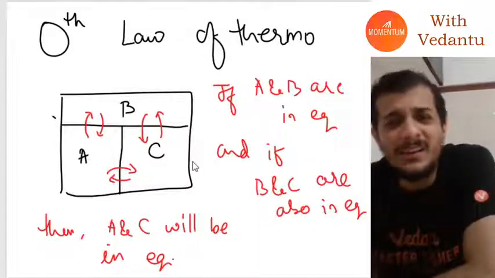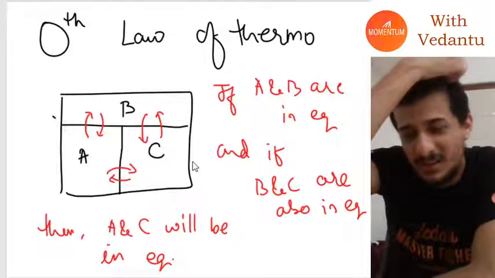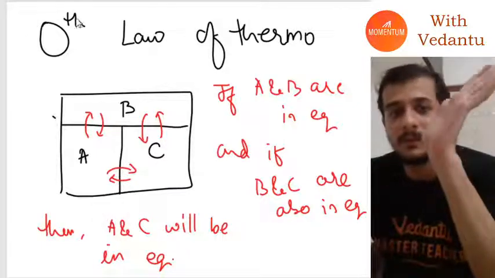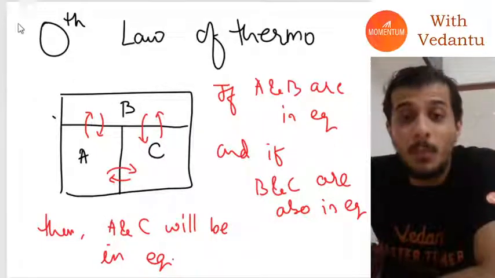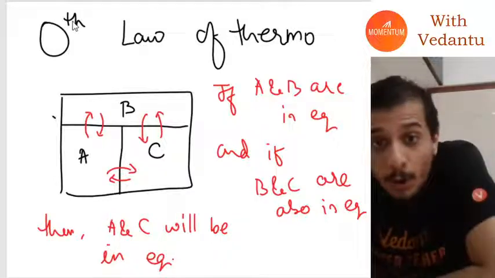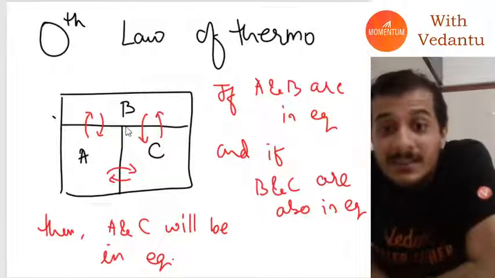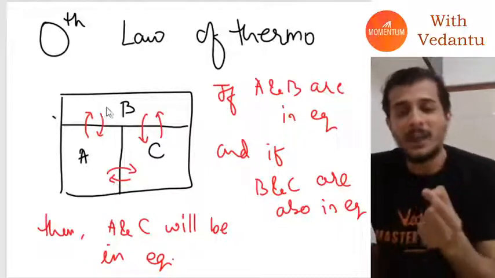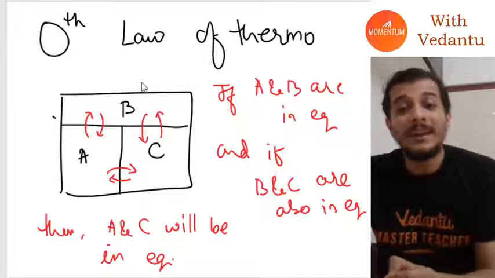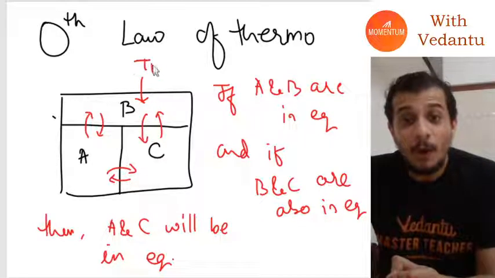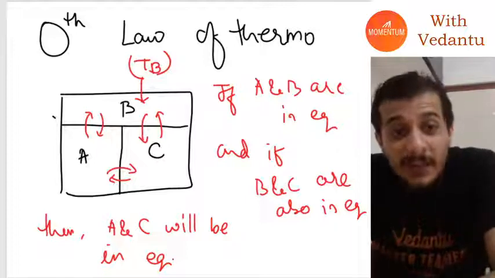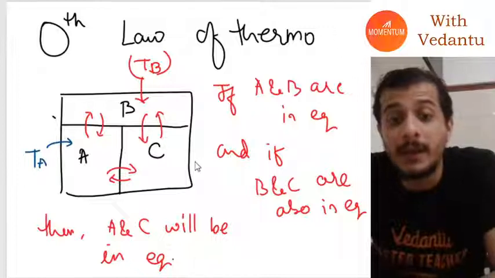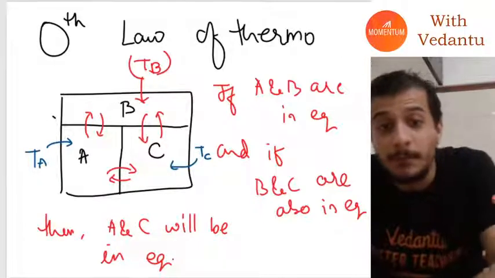Now, why was this law created? First of all, you have to remember, as far as discovery is concerned, the zeroth law of thermodynamics wasn't discovered first. The first law was discovered. This law was added later because it tells us about a fundamental quantity that we added later because of this law, called temperature. It is very fundamental to all systems.